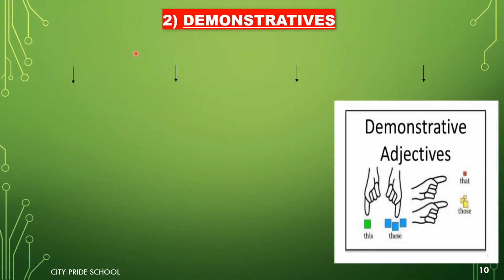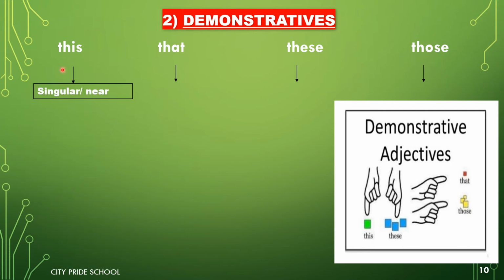The second type of referring determiners is demonstratives, and there are four demonstratives in all: this, that, these, those. These are used to point out nouns. This is used to point towards singular nouns which are near to us. That is used to point towards singular nouns which are far away from us. These is used to point towards plural nouns which are near us.